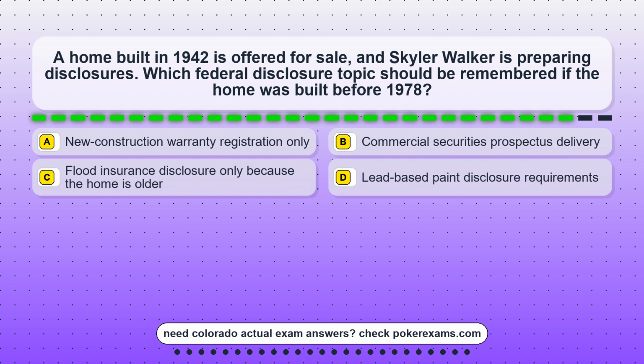Question 21. A home built in 1942 is offered for sale, and Skylar Walker is preparing disclosures. Which federal disclosure topic should be remembered if the home was built before 1978? Option A, new-construction warranty registration only. Option B, commercial securities prospectus delivery. Option C, flood insurance disclosure only because the home is older. Option D, lead-based paint disclosure requirements.